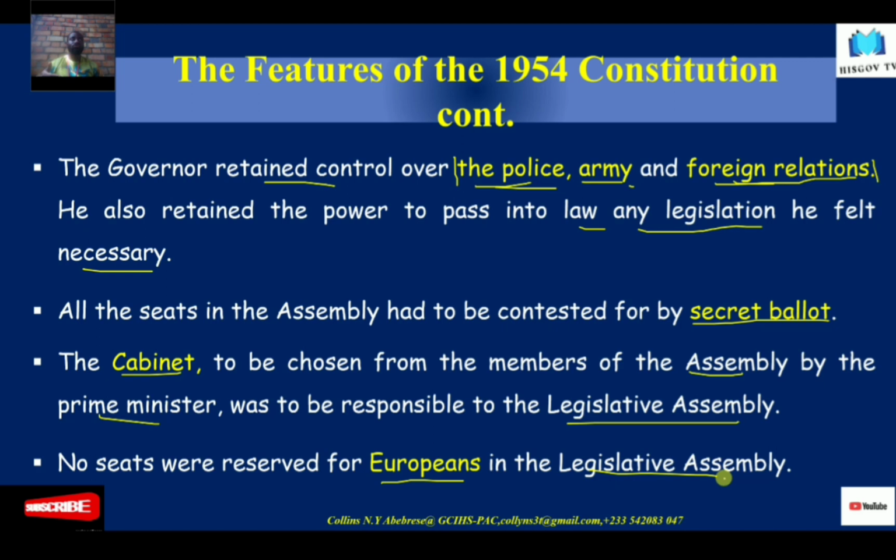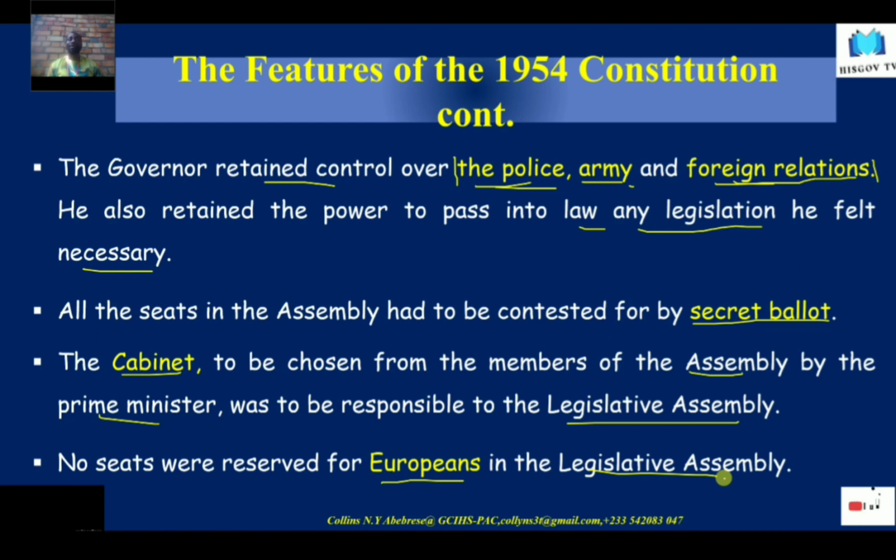Nkrumah kicked all the chiefs because really, if you want to go the democratic way, we don't appoint them. It's not because they are chiefs, but democracy does not appoint people to represent people. That is what we all agree and that is what we all accept. So Nkrumah did nothing wrong in bringing out a new constitution.